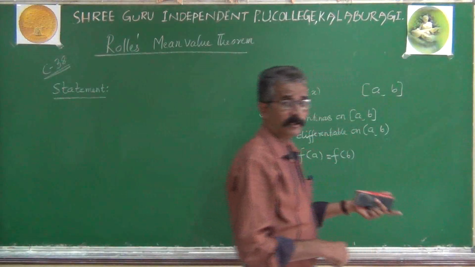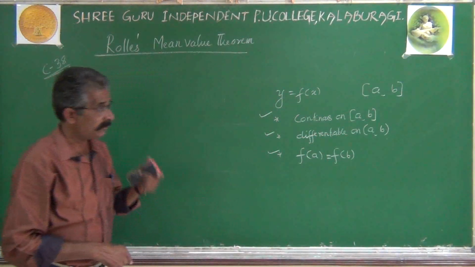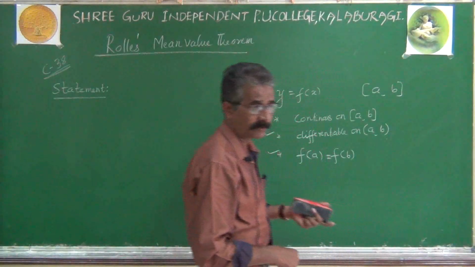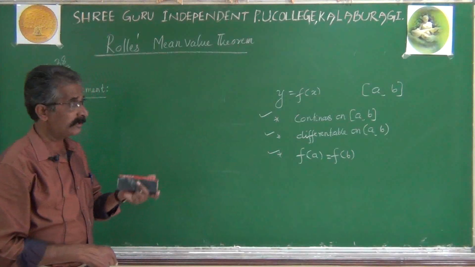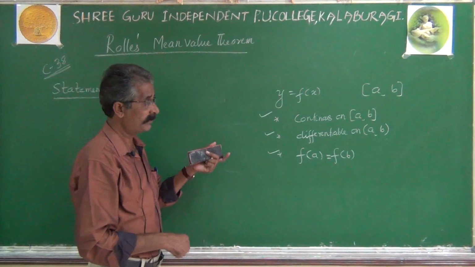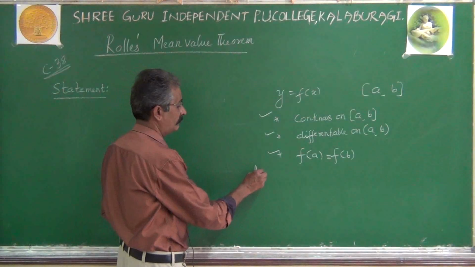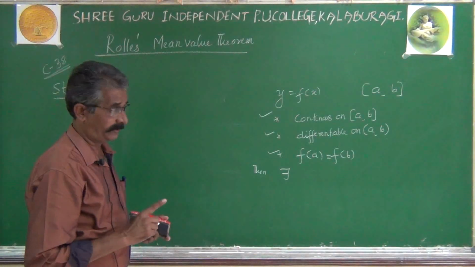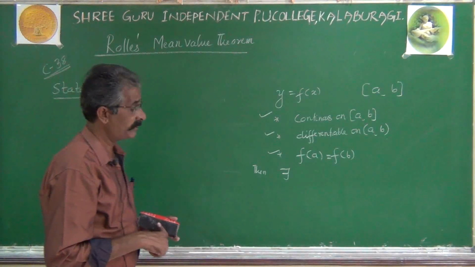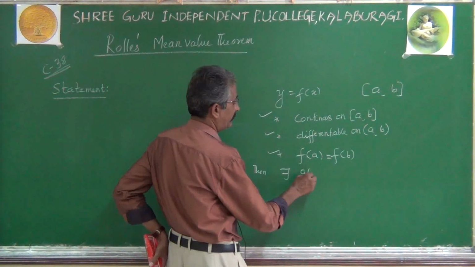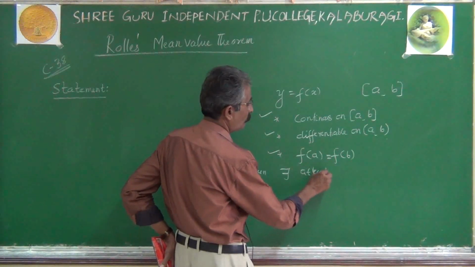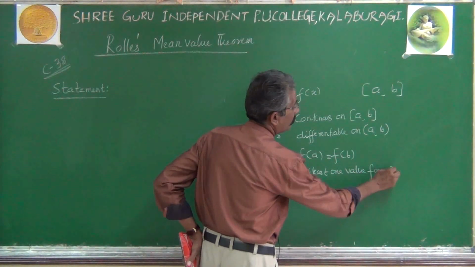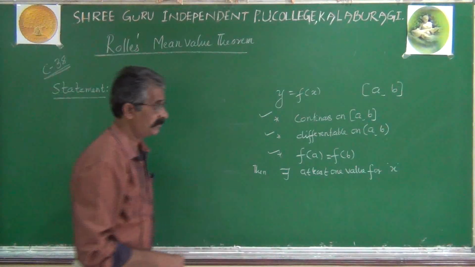The given function may be an algebraic, trigonometric, logarithmic, hyperbolic, exponential, or inverse trigonometric function, or any other transcendental function. Whatever kind of function it might be, there exists, meaning we can find, at least one value for the variable x.